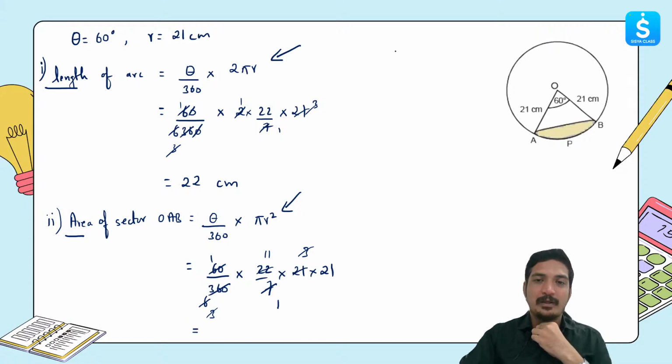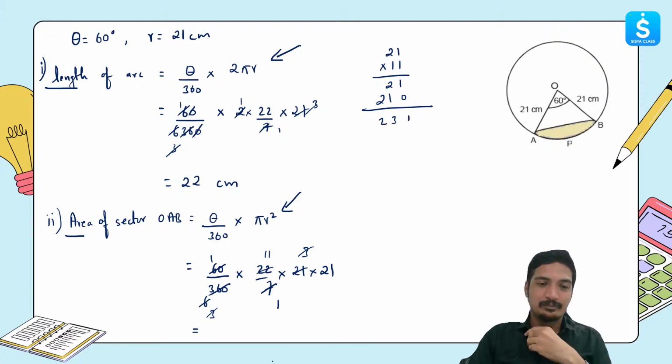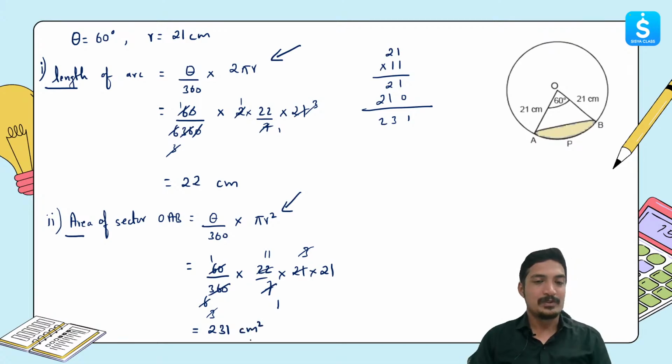So we'll multiply 21 multiplied by 11, which will give you 21, again 21, and that will be 231. So we'll write over here 231, but because we are finding this area, our unit will always be in square, so that will be 231 centimeter square.